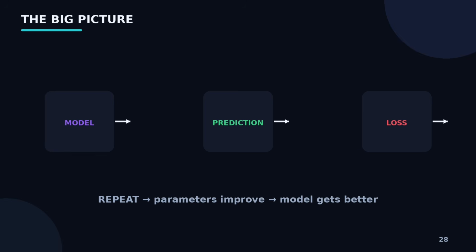Let's bring everything together. Machine learning training is essentially an optimization loop. Data goes into the model, it makes a prediction, and the prediction is compared against the actual answer. The loss tells us how wrong we are. The gradient tells us how the parameters should change. The parameters are updated and we repeat this process many times. Hopefully, the result is a model that makes useful predictions on new data.